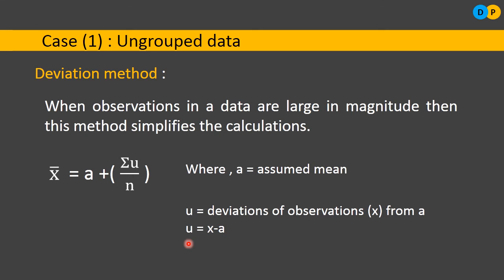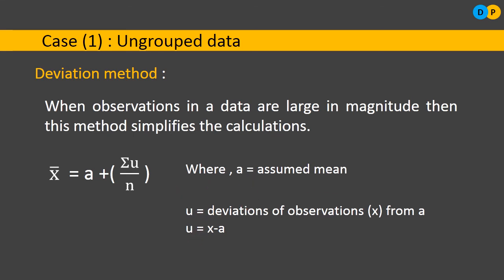In order to find the solution at a faster rate, we can use this shortcut method or deviation method. So x bar is equal to a plus summation u by n. Here a is the assumed mean, and u is equivalent to x minus a. X are the observations, n observations will be there, and the observations will be subtracted from the assumed mean a.